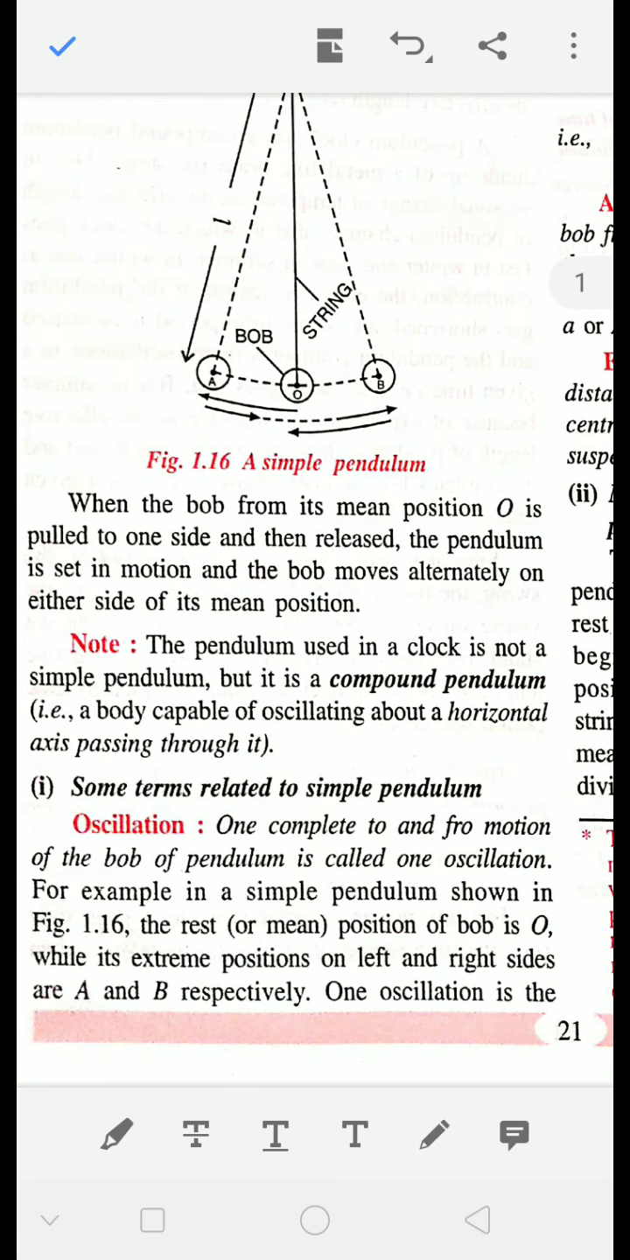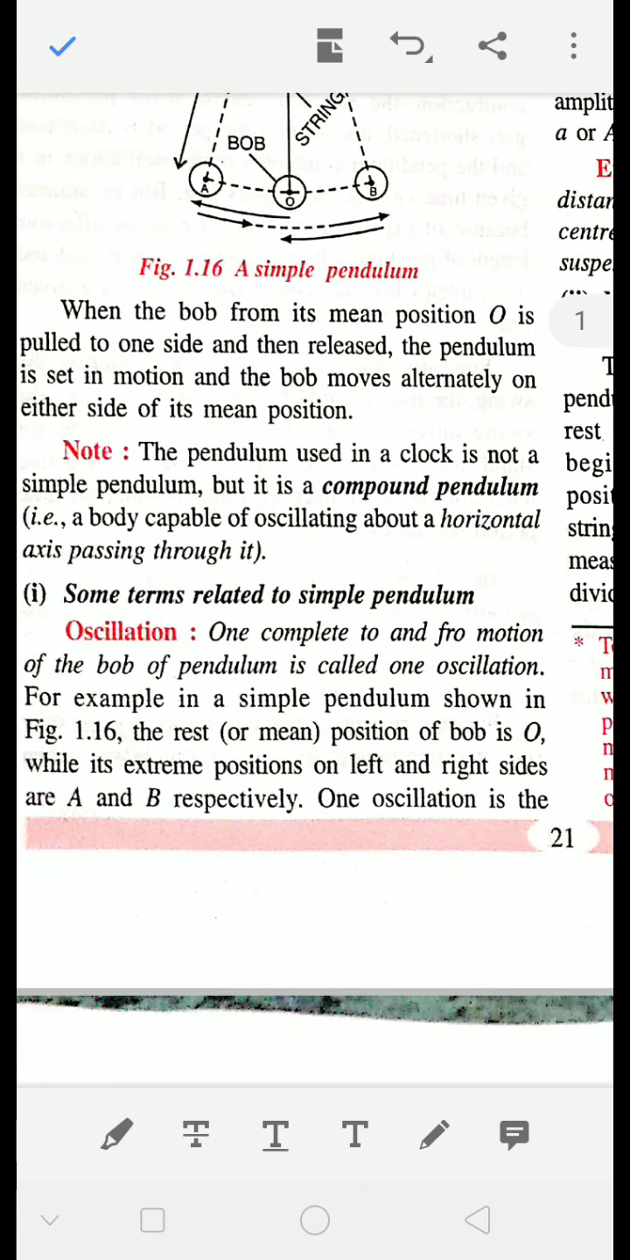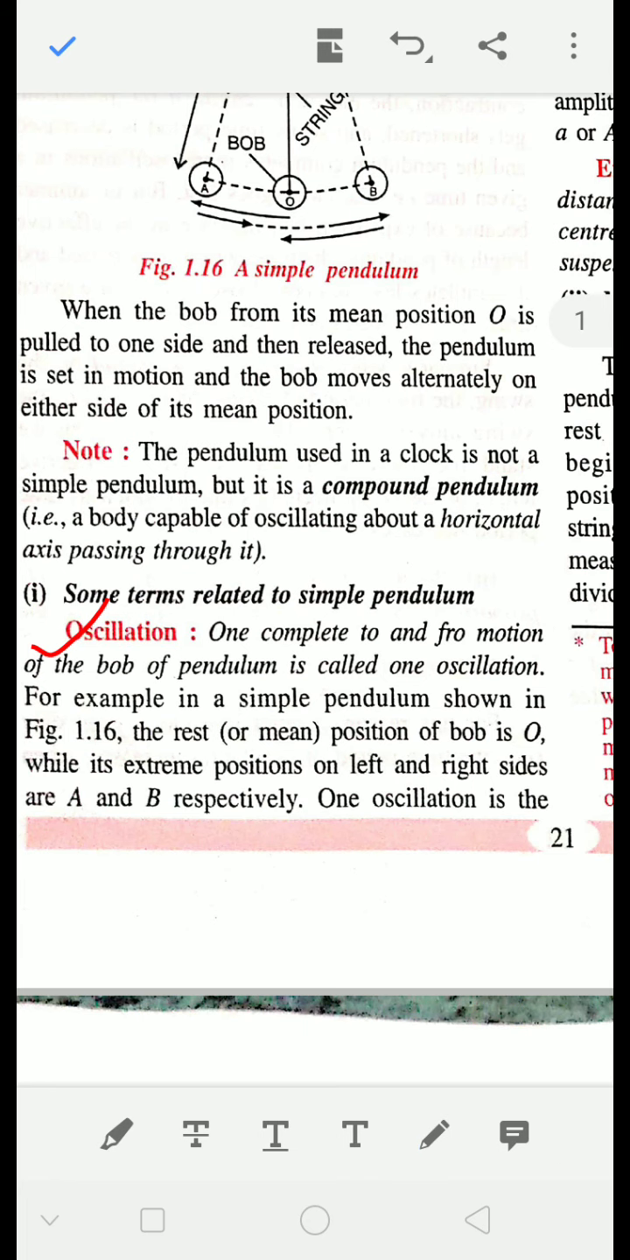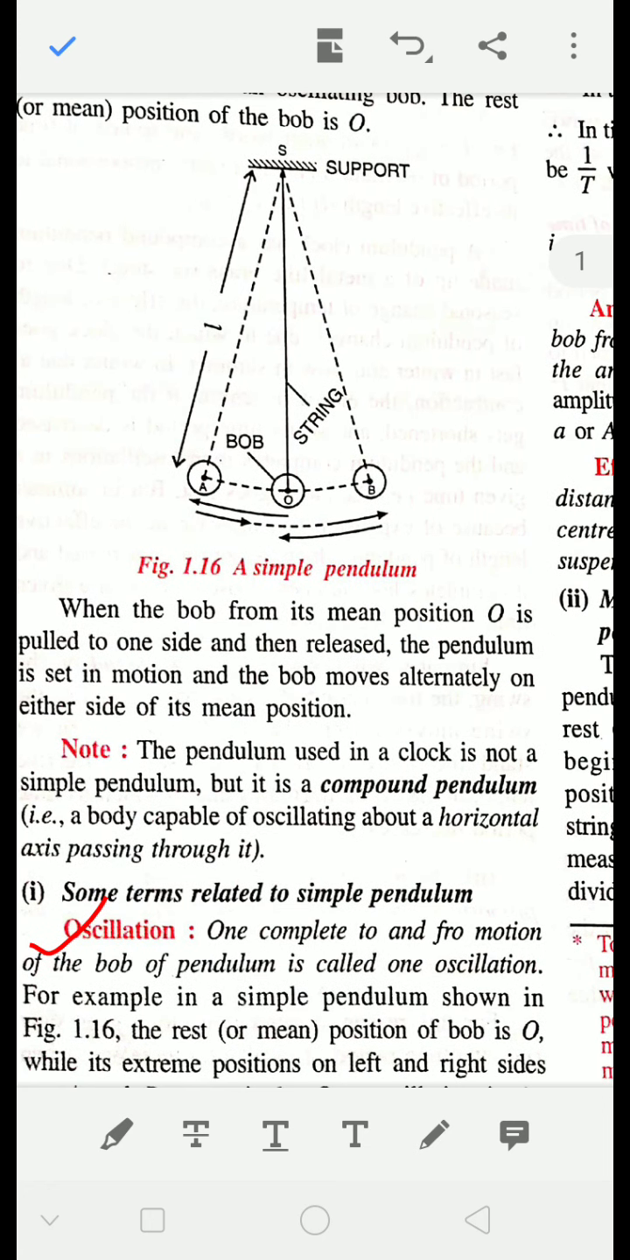Now we are going to study about some terms related to simple pendulum. Okay, so what is it? First term that we are going to study is oscillation. See, here the definition is given: one complete to and fro motion of the pendulum or the bob is called one oscillation. See, what does this mean?